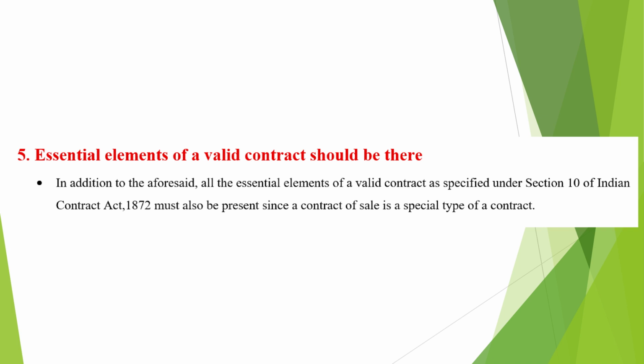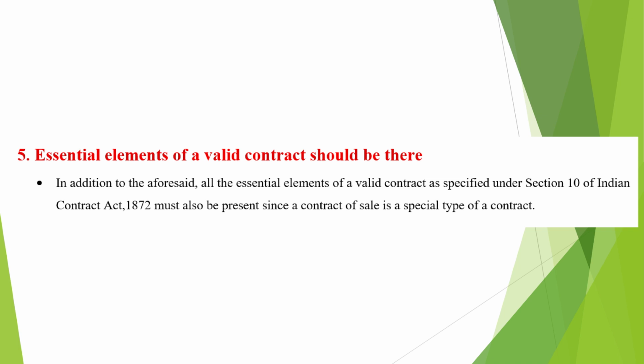In addition to all the elements discussed earlier, a contract of sale must also satisfy the essential elements of a valid contract as laid down under Section 10 of the Indian Contract Act, 1872. This is because a contract of sale is a special type of contract, and therefore all general principles of contract law are applicable to it.